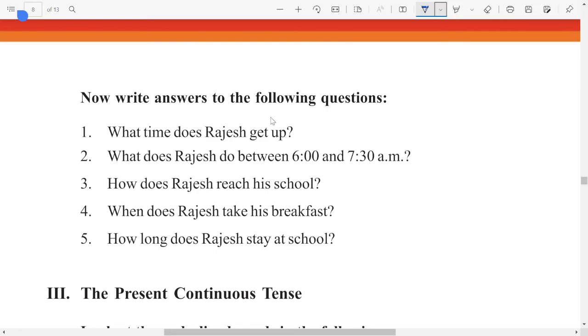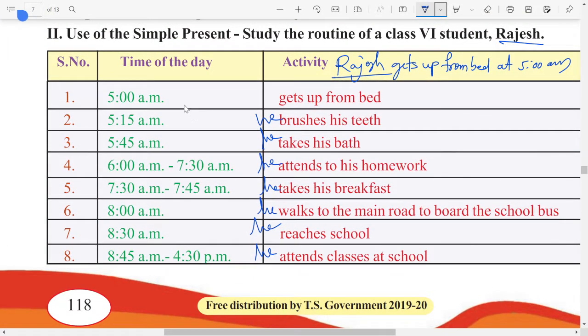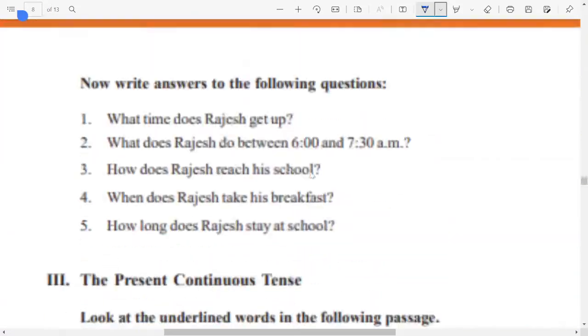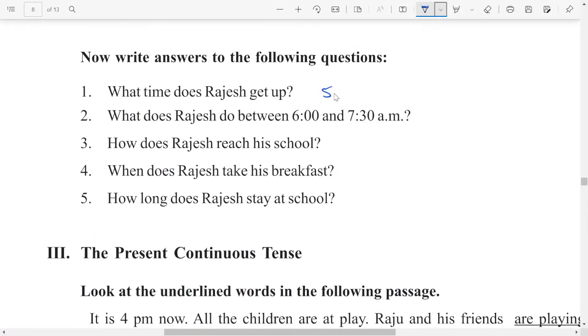Now write answers to the following questions. What are the questions? What time does Rajesh get up? We have seen here Rajesh, at what time does he get up? He gets up at 5 a.m. So the first question's answer is 5 a.m. And remember, don't write shortcut answers in your notebooks. Write like this: Rajesh gets up at 5 a.m.